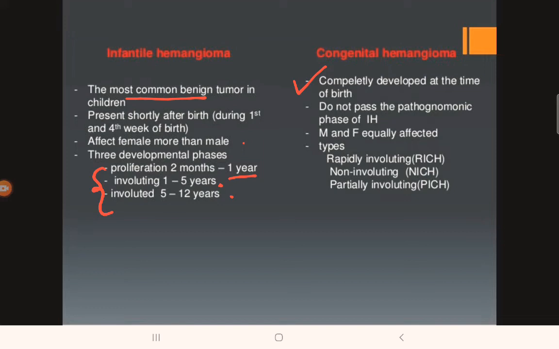It does not pass the pathognomonic phases of infantile hemangioma. That is, it does not have a proliferation phase, involuting phase, or involuted phase, because the lesion is fully formed. Here male and females are equally affected. The types are rapidly involuting, non-involuting, and partially involuting type.